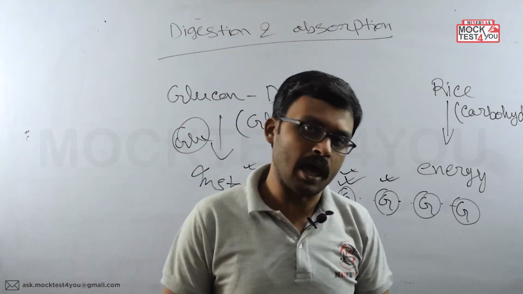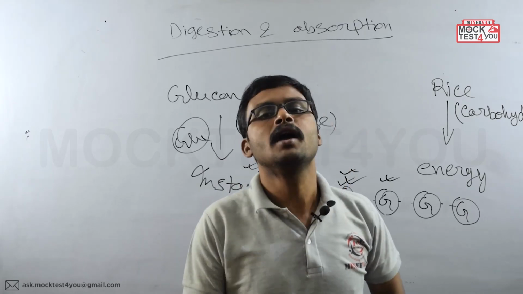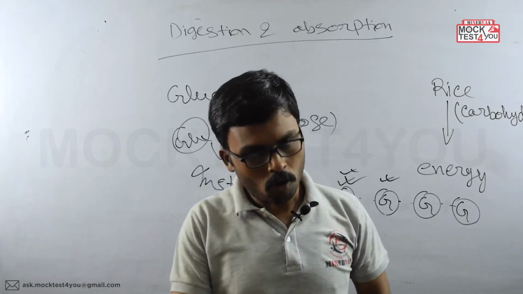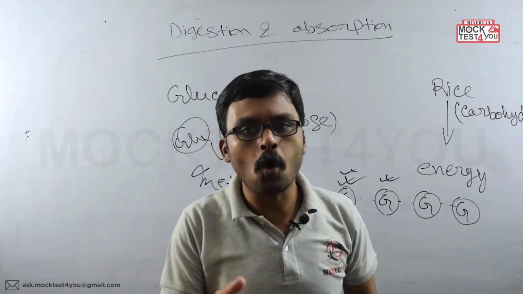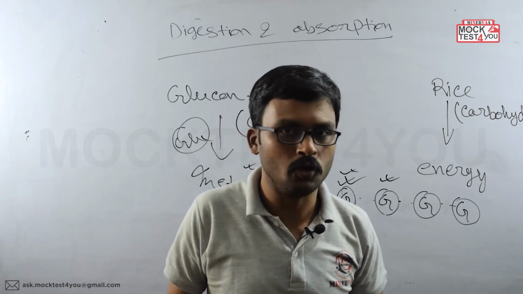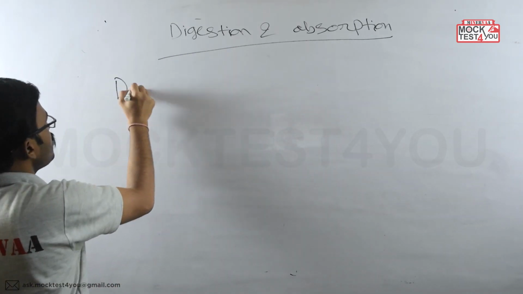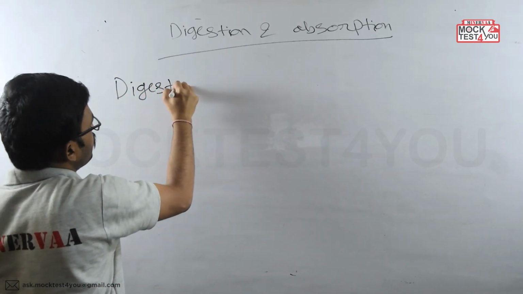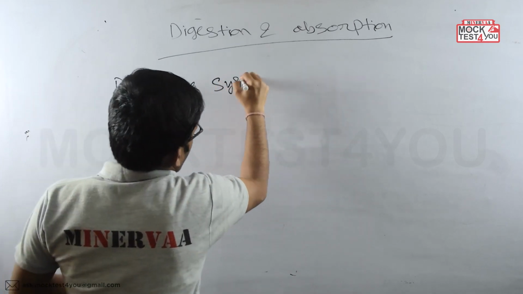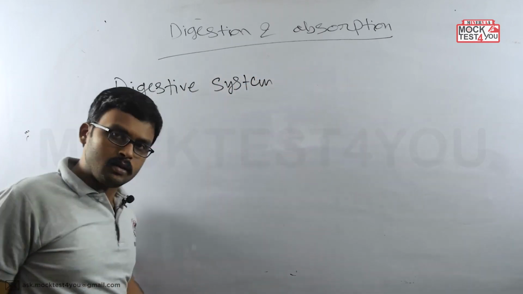So today we are going to start with a system which is involved with the digestion and the absorption of our body, and that system is called the digestive system, or also called the gastrointestinal system, okay. So the system which is related with the digestion is called the digestive system, right?